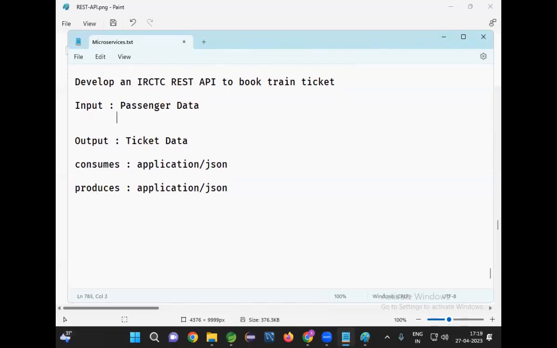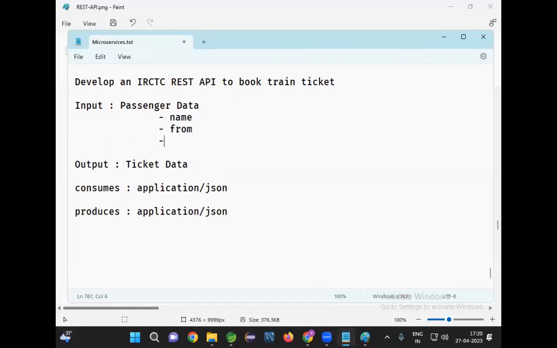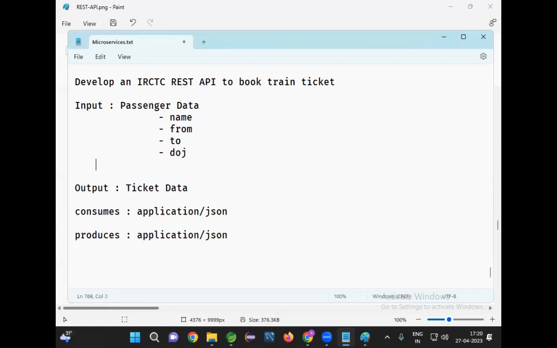Now here I need passenger data as an input. What passenger data do I need? I need the name of the passenger. We are not doing real ticket booking, so I'm going to take passenger name, from which location to which location, what is the date of journey, and the train number. Name, from, to, date of journey and train number. I'm going to take this as passenger data.